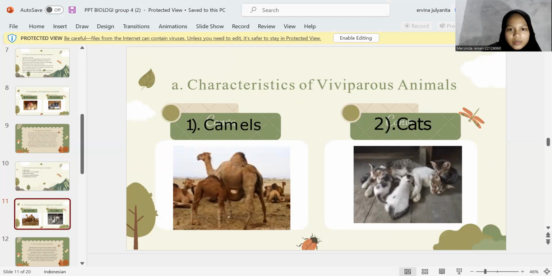Okay, this is an example of viviparous animals. The first is camels.